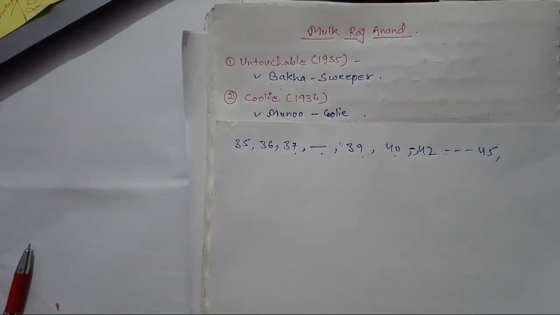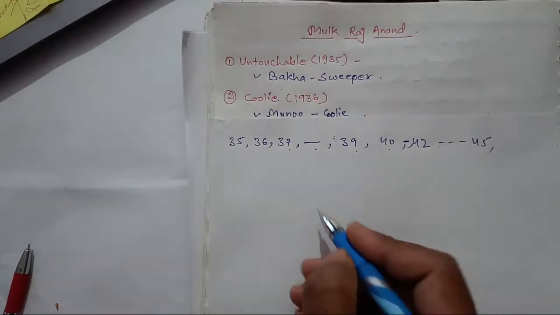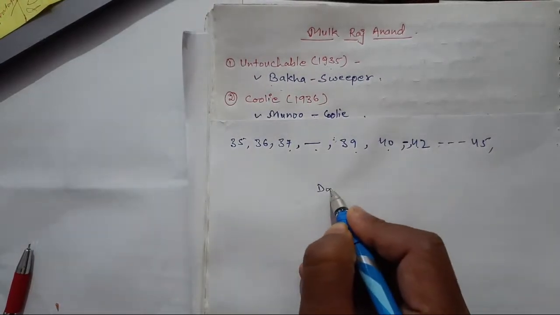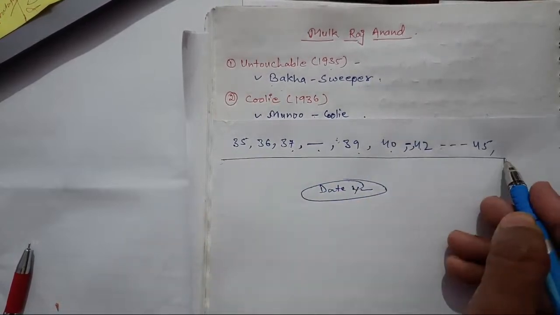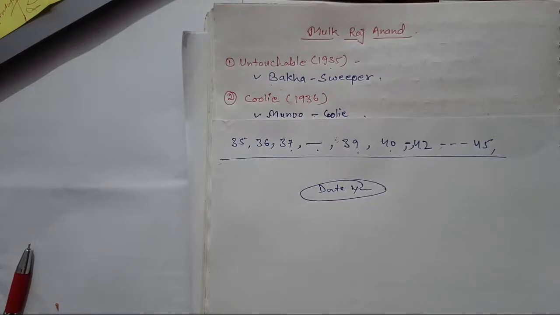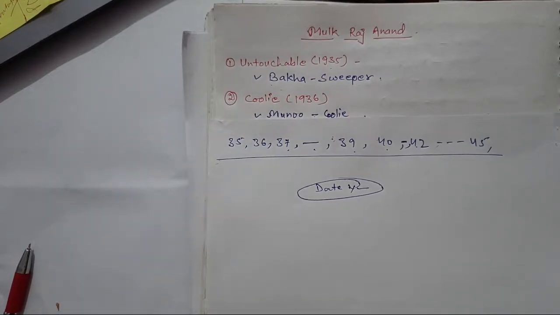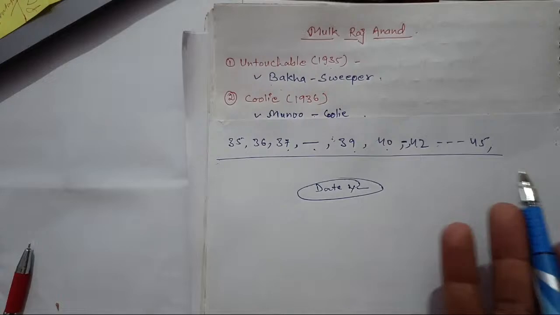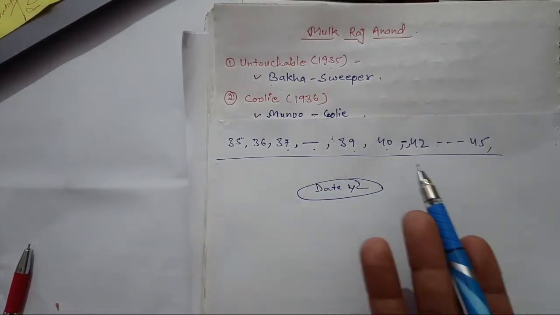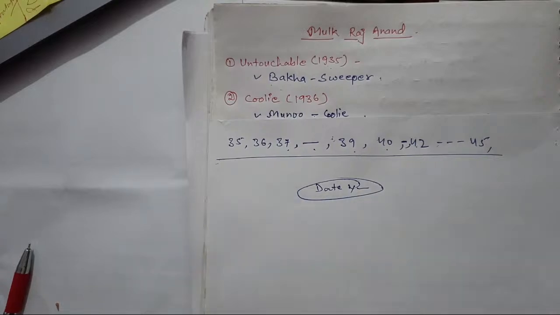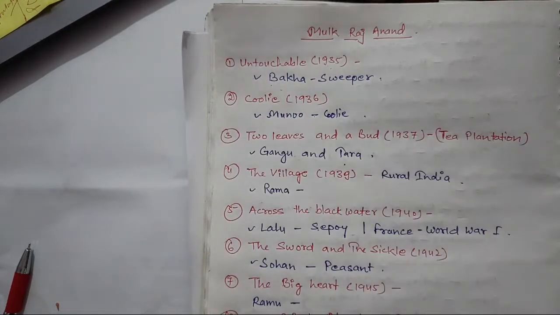So in this way, if you are making a sequence easily, most people have a problem that we don't remember dates and years in English literature. So if you use this method of learning dates, you will never forget, because you don't need to study a lot, you don't need to remember a lot. You will already have this sequence in this way. Okay, at the end of the video we will do a revision session as well.